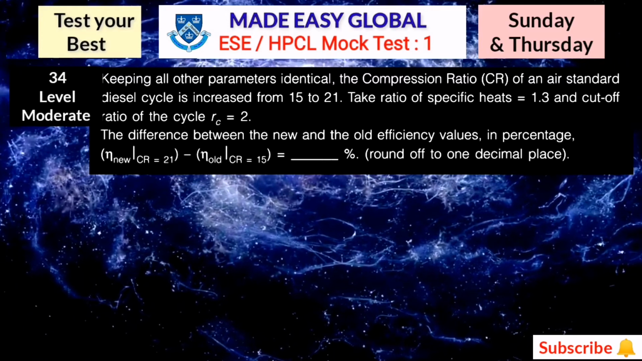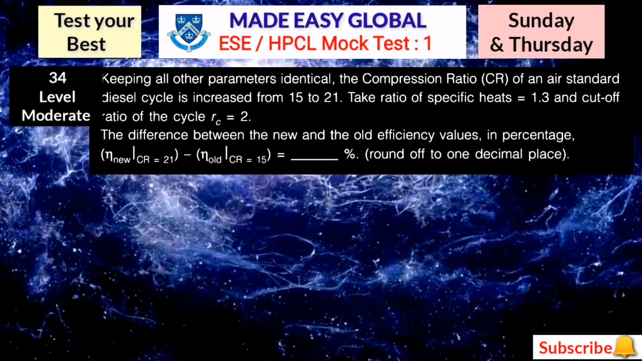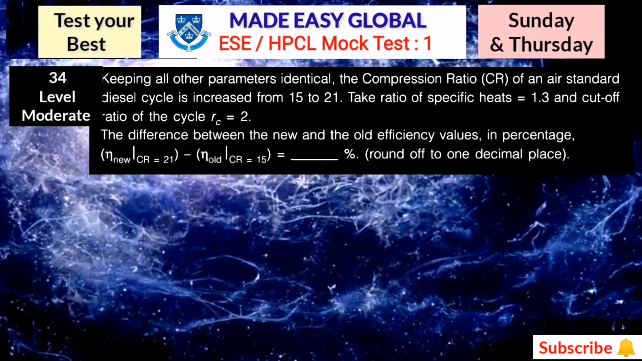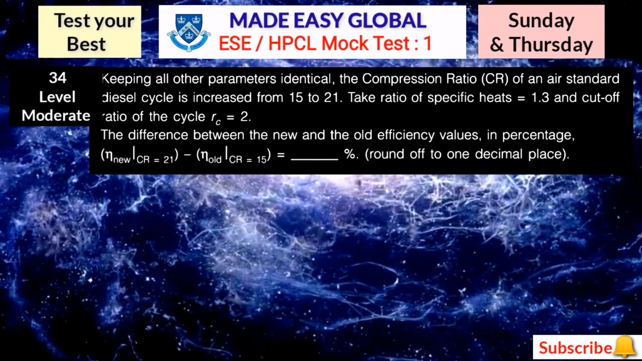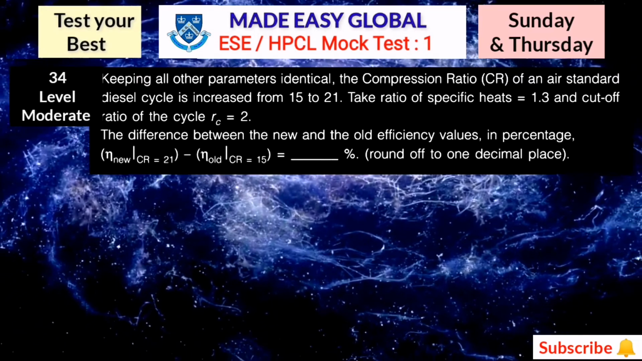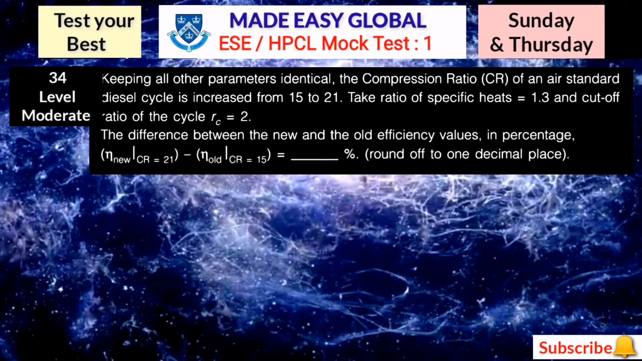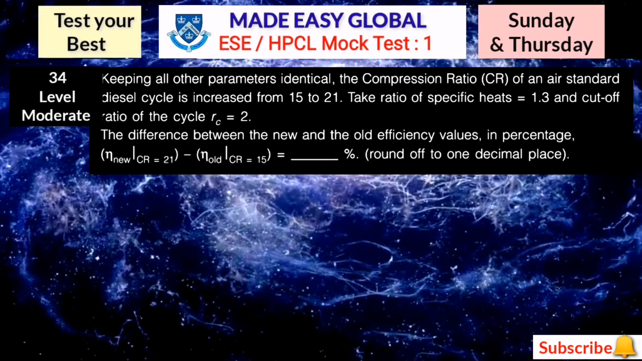Then the next question: keeping all the other parameters identical, the compression ratio of an air standard diesel cycle is increased from 15 to 21. Take the ratio of specific heats equal to 1.3 and cutoff ratio of the cycle rc equal to 2. The difference between the new and the old efficiency values in percentage is equal to how much?